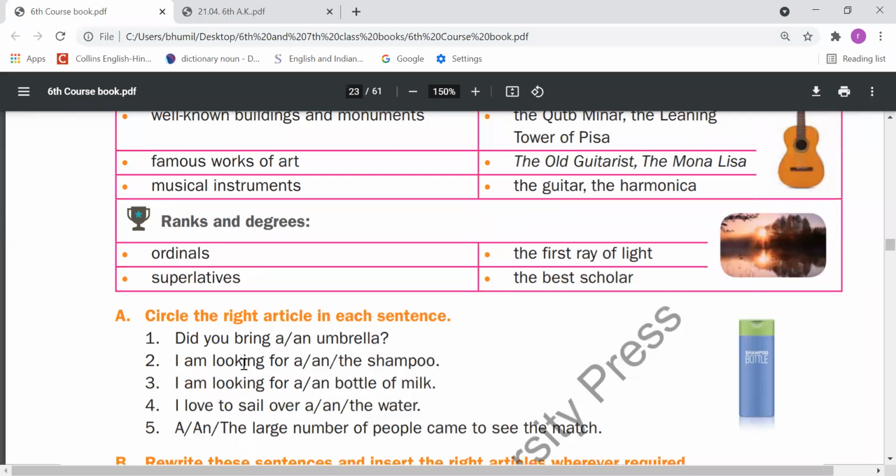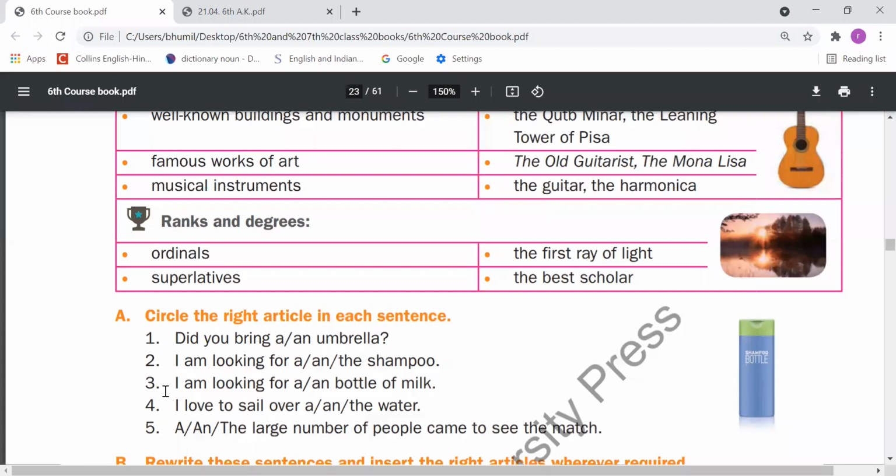Right. Next, I am looking for a and the shampoo. Shampoo is a countable noun, and we are not talking about any particular shampoo. So either we can use a or an, but is the sound a vowel? Shampoo, sh, is a consonant sound. So with the consonant sound, we need to use a. So a is right here. That's why we have used a here.